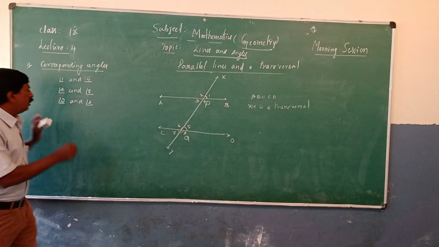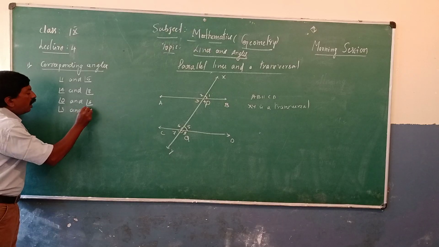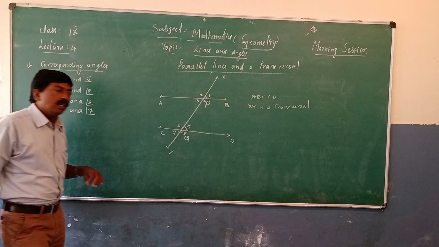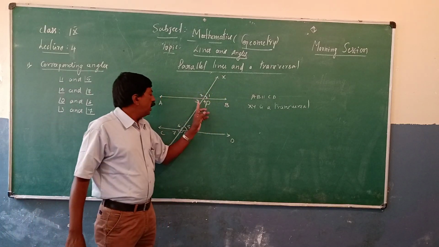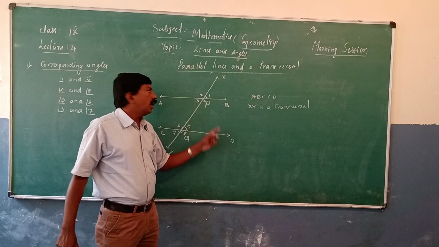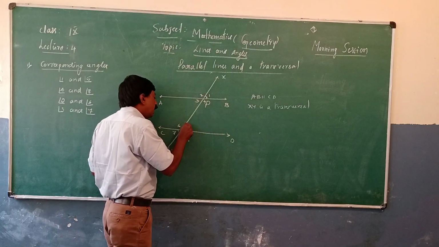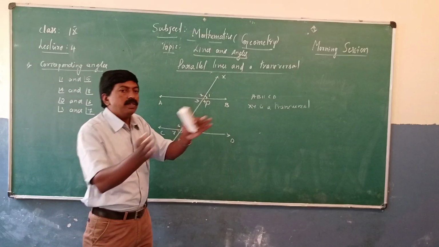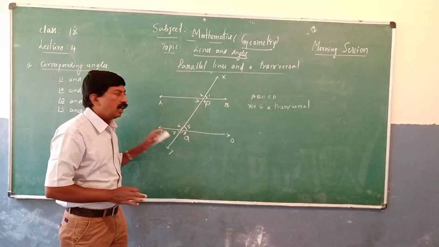Angle 3 and angle 7 are another pair of corresponding angles. Once again you can observe, SPB and PQD are corresponding angles. Angle 1 and angle 5 lie on the same side of a transversal with the parallel lines.